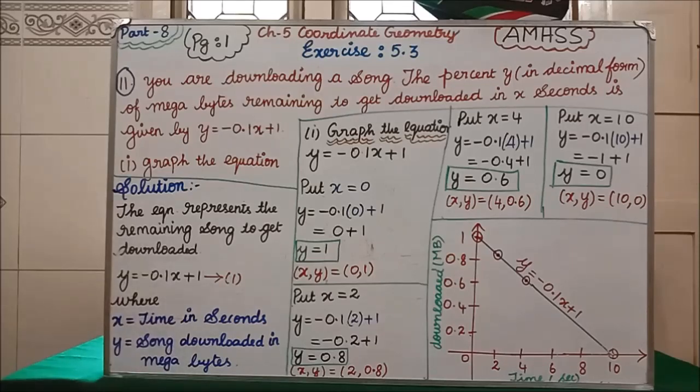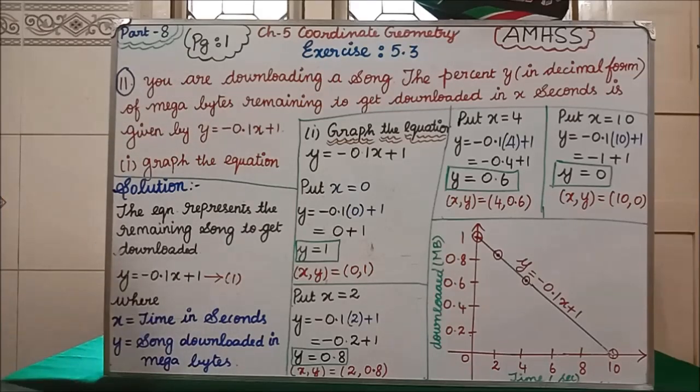Some part of the song has already been downloaded, still some part is there to be downloaded. That is shown by this equation: y equal to minus 0.1x plus 1. Mark that as equation 1. This is given in the question itself.